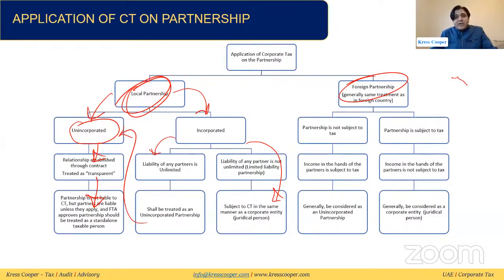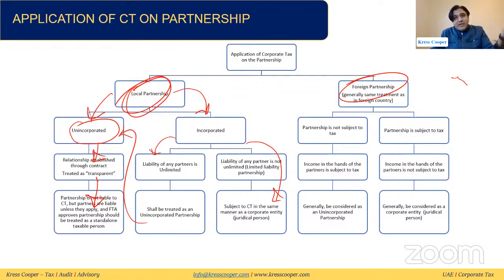So far as the application of corporate tax on a foreign partnership, it has been written in the frequently asked questions: generally the same treatment as in the foreign country. If in the foreign country the partnership is not subject to tax and the individual partners are subject to tax, the same treatment will apply in the UAE as well. If in the foreign country the partnership is subject to tax, and the income of the partnership is not subject to tax in the hands of the individual shareholders, then the partnership will be subject to tax, and the dividend treatment depends upon whatever dividend they are getting.